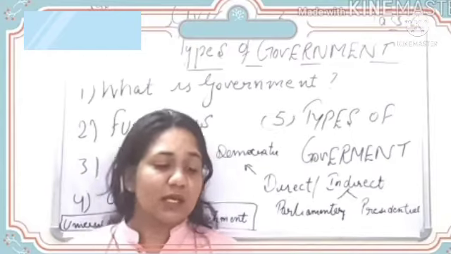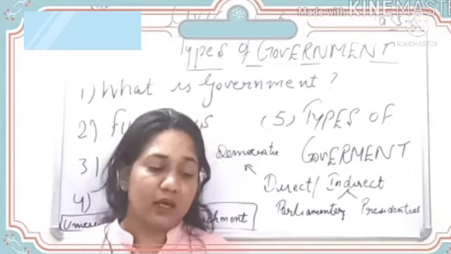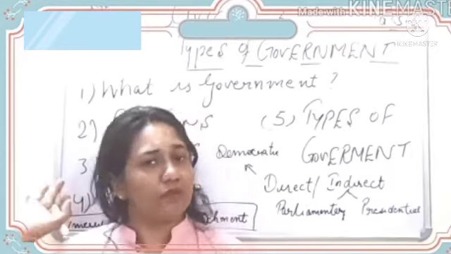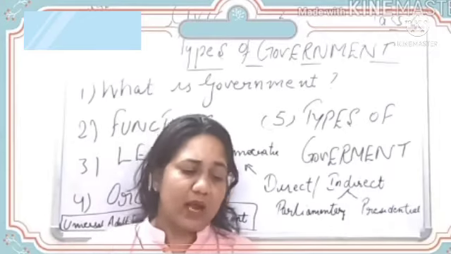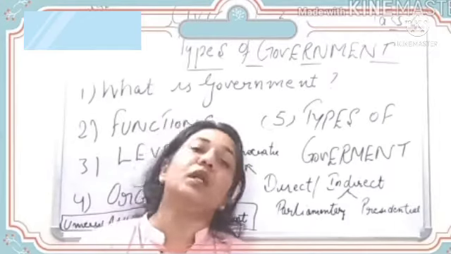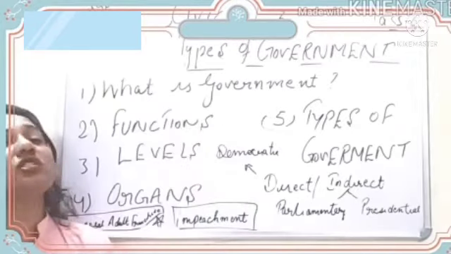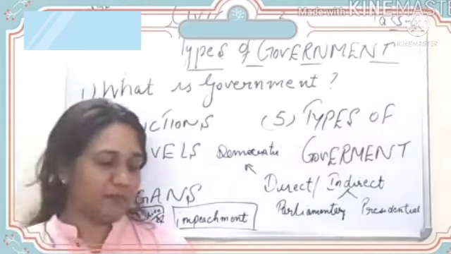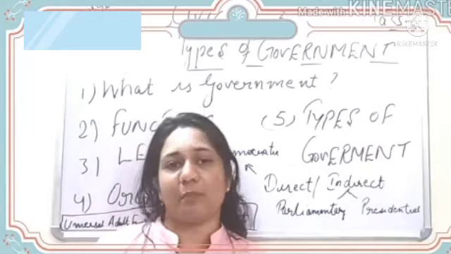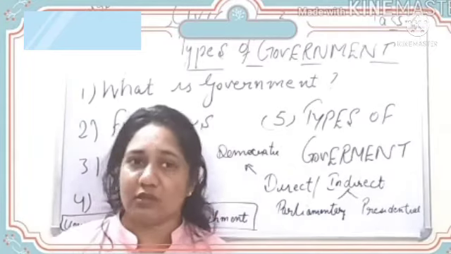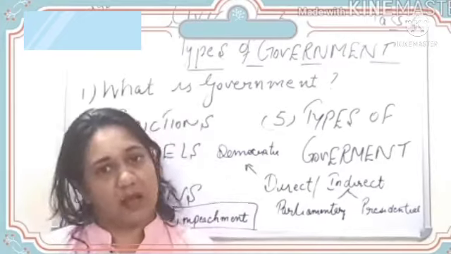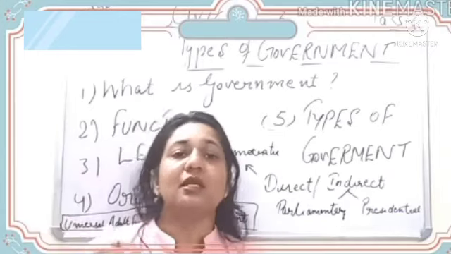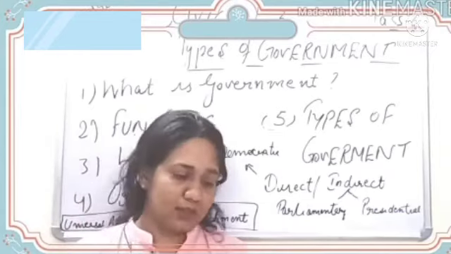So since all citizens are equal, irrespective of caste, creed, color, religion, economic condition, that is whether you are rich or poor, doesn't matter. But you should be fulfilling these three criteria and are given the equal right to vote, and we call it universal adult franchise. So till here you will write down the meaning of universal adult franchise if it is asked in your exams. Even if a question is there at the back, you will write till here, what is universal adult franchise? And this is the best example of equality, because every person can vote irrespective of caste, color, creed, religion, all these things.